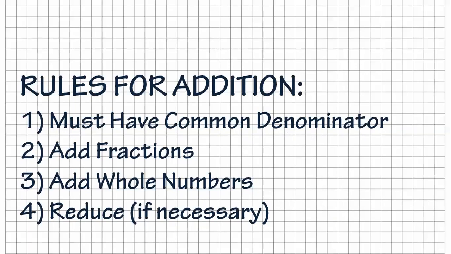The first is it must have a common denominator. To add fractions, you've got to have a common denominator. If you don't have a common denominator, you won't be able to get the correct answer. So you've got to do that first. Then you just add the fractions, you add the whole numbers, and you reduce if necessary. All right, so those are the rules for addition.